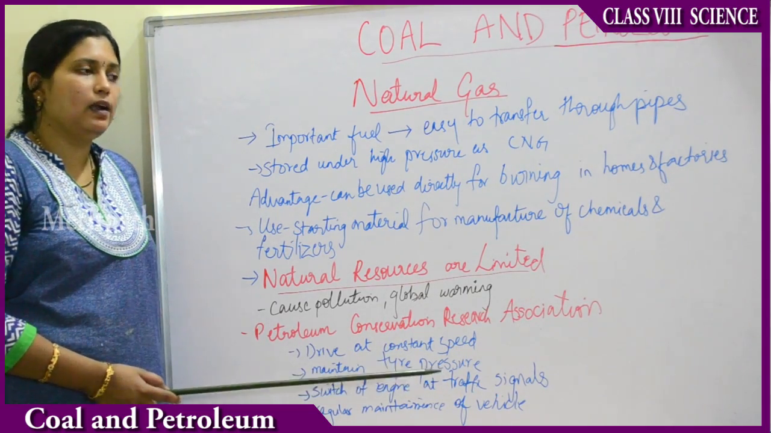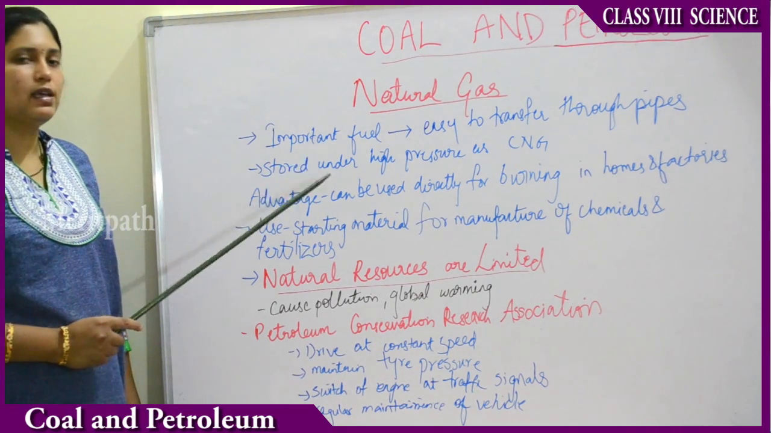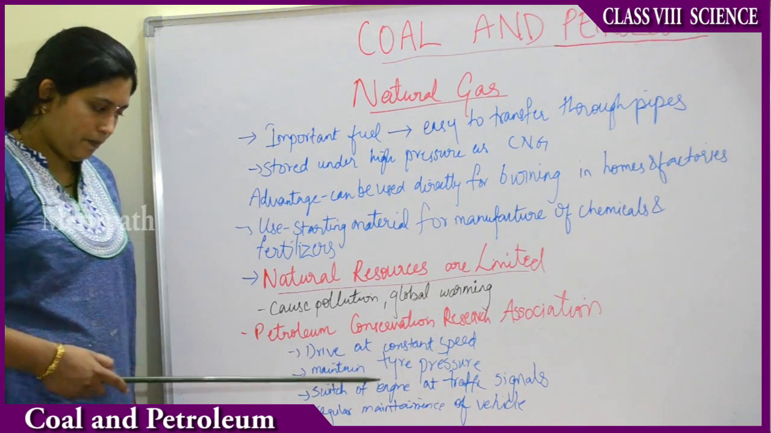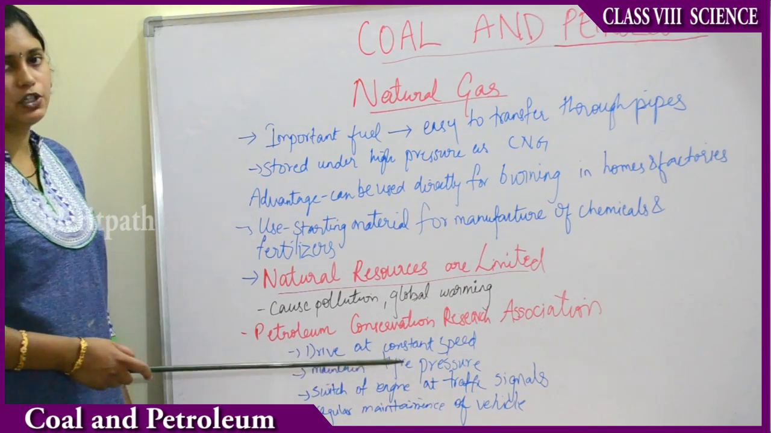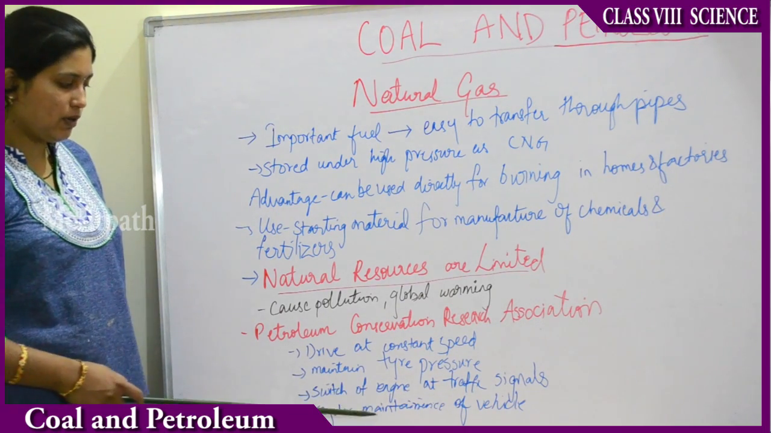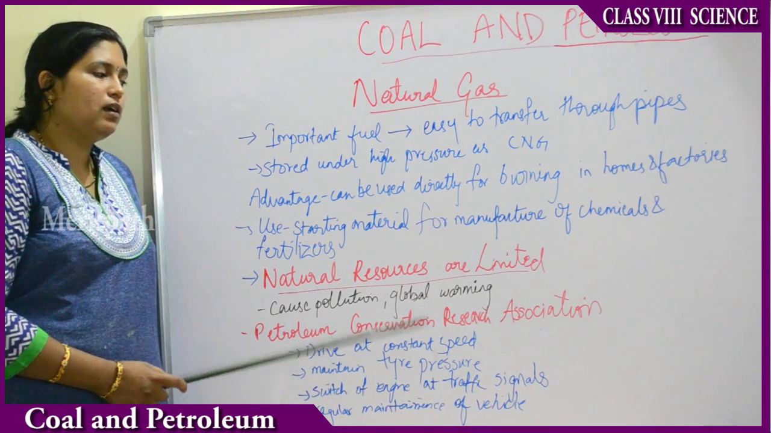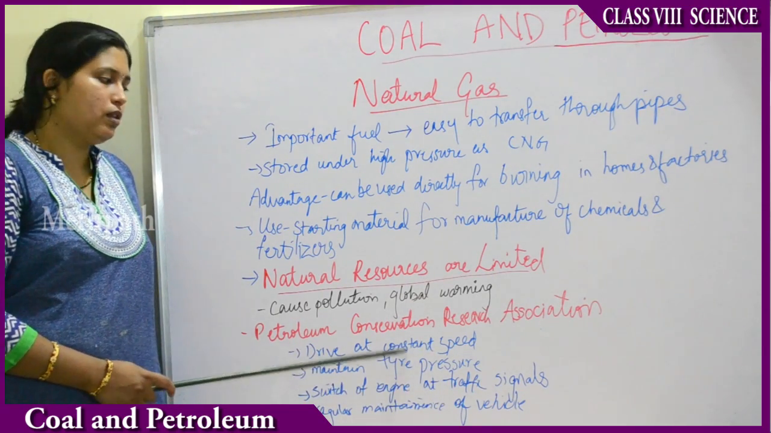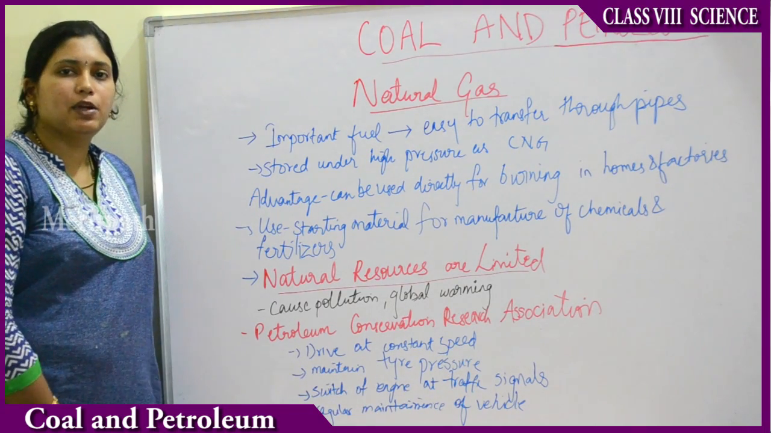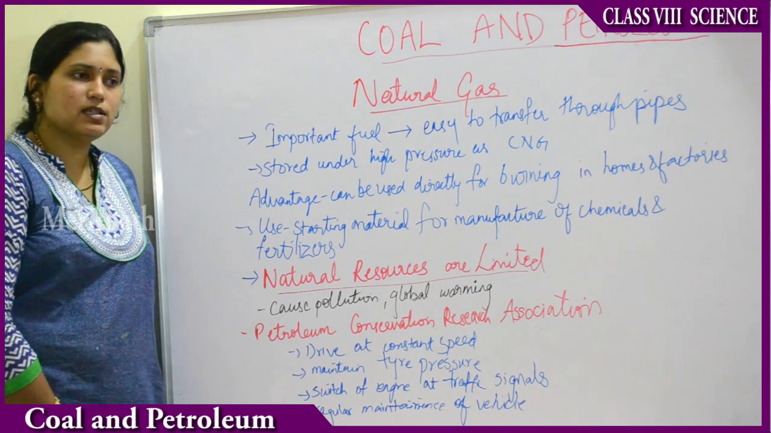What do the guidelines tell us? Drive at a constant speed. When you are using gas, petrol or diesel, drive at a constant speed. Then maintain tire pressure. Then switch off the engine at traffic signals. Then the last one is that regular maintenance of the vehicle is necessary. So they tell you to use these natural resources only whenever it is necessary, use them in a limited way, maintain the tire pressure, and do vehicle maintenance. Everything is necessary.